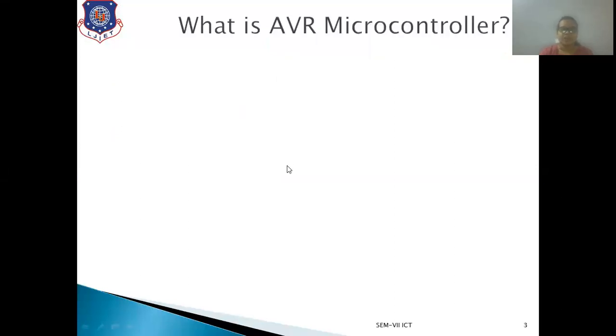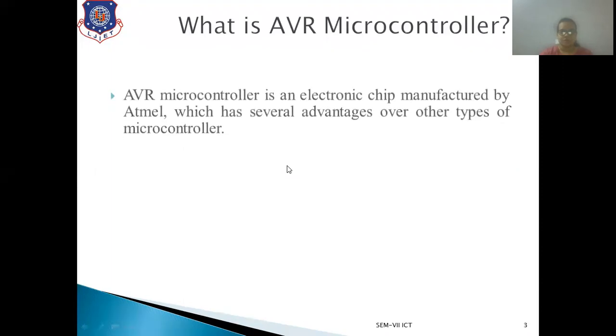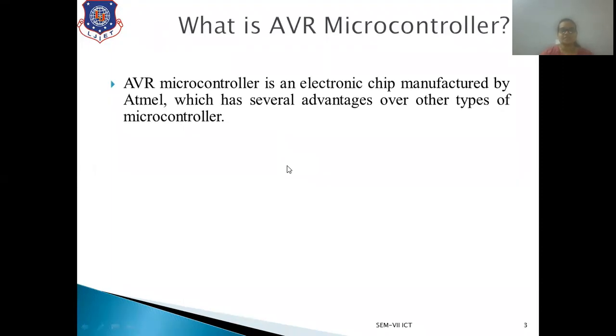Now, what is an AVR microcontroller? In the last session, we discussed that the full form of AVR is based on two names. First, advanced virtual RISC, based on the type of architecture, that is RISC, reduced instruction set computers.